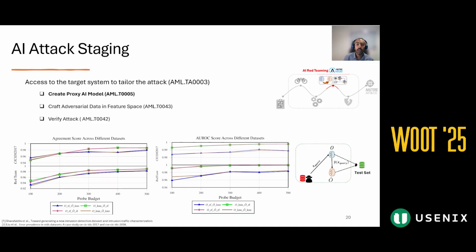As you can see, the overall performance of the substitute model was strong. As the query budget increased, both agreement score and AUROC got above 98%, showing that the substitute model could closely capture the target model's decision function.